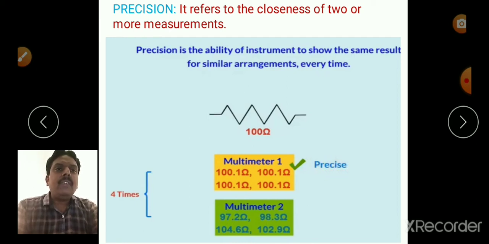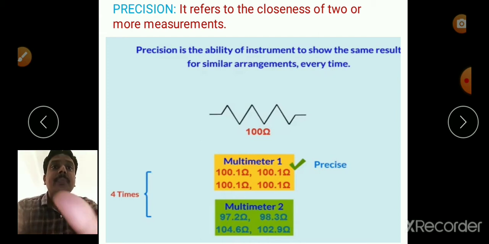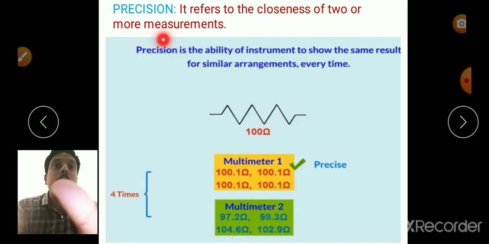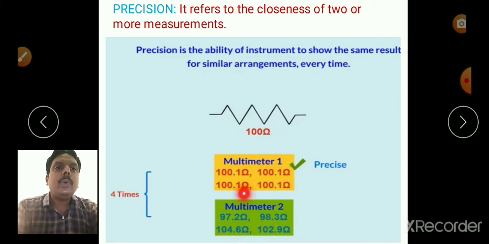So what is the definition of precision? It refers to the closeness of two or more measurements. Here all are the same. If they differ slightly, like 100.1, 100.2, 100.3, 100.4, then we can say that these are precise.